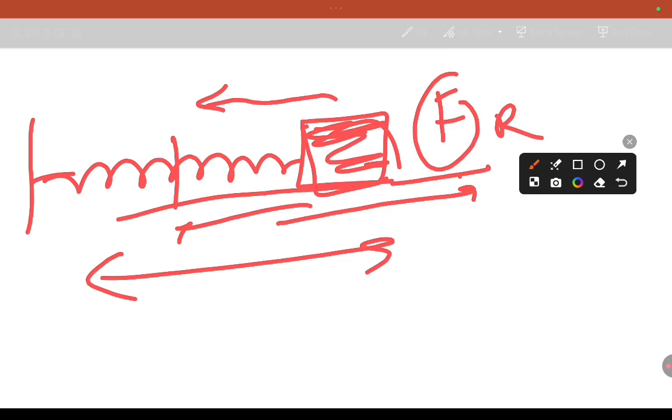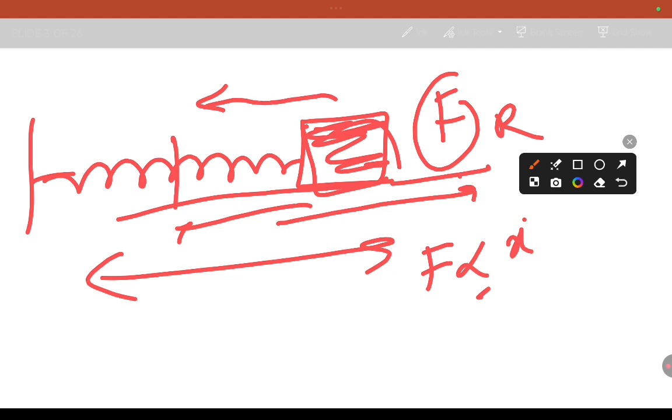What is that? Restoring force. How much force you apply on this block, that much extension, that much displacement we can observe. So the force is directly proportional to displacement. But in what direction?